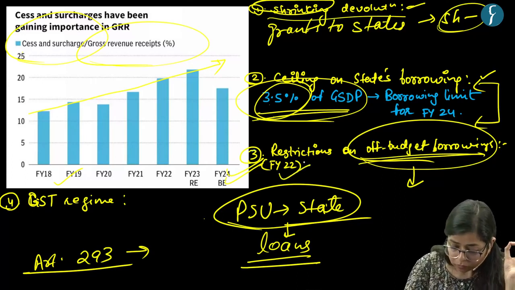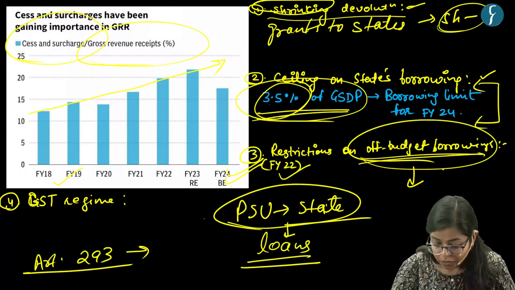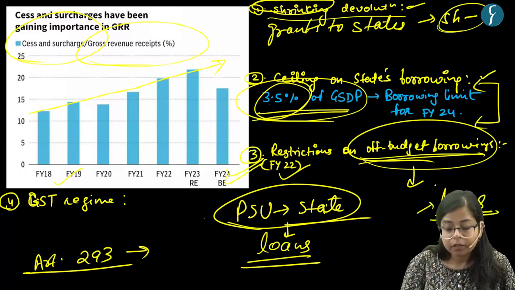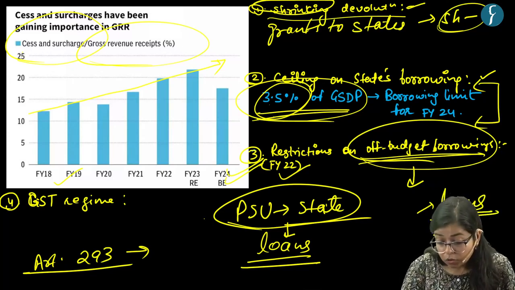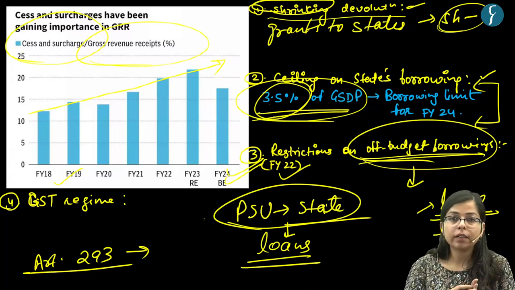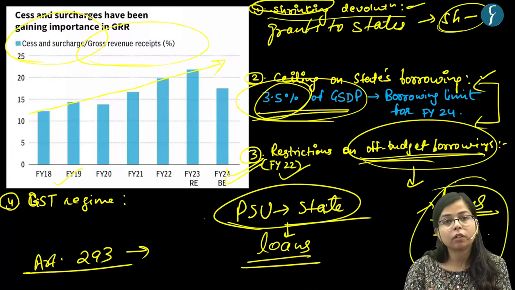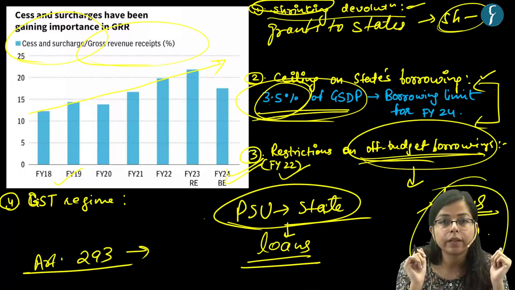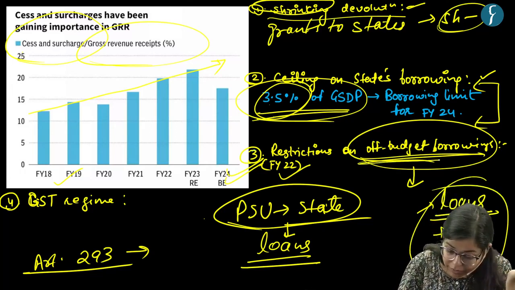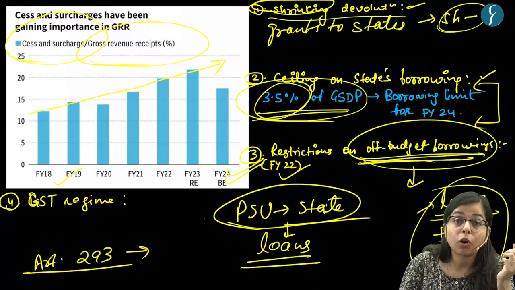But now, since financial year 2022, the central government has said that off budget borrowing would also be included in the loans of the state government. Earlier, off budget borrowing was not included in the loans of the state government, but now it is. That's why this has also put a ceiling on the state government's borrowing.